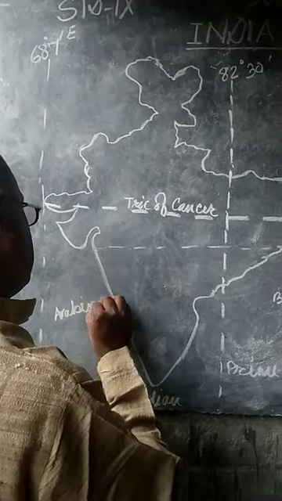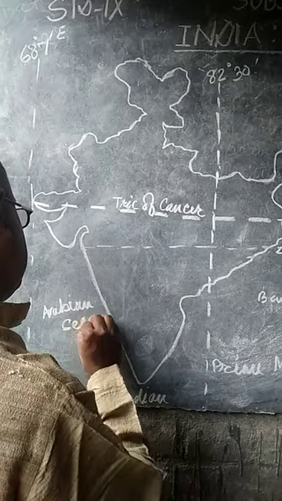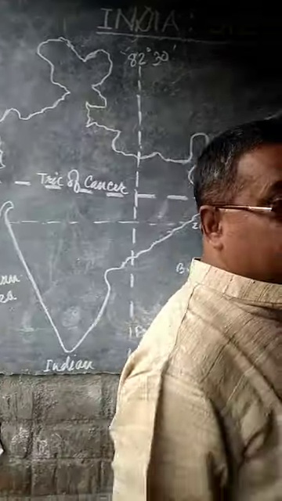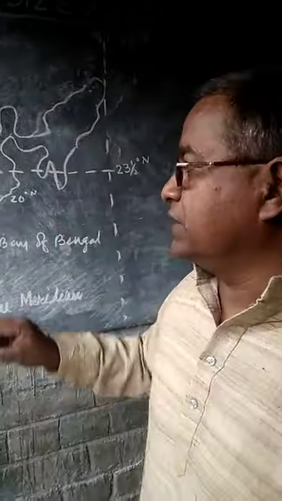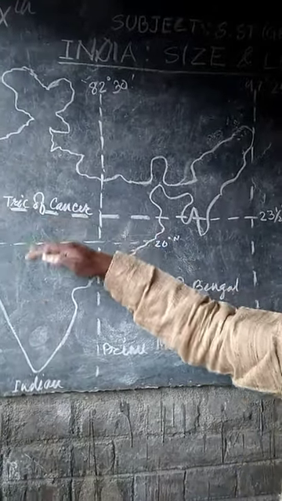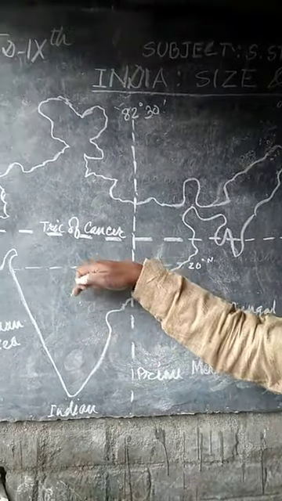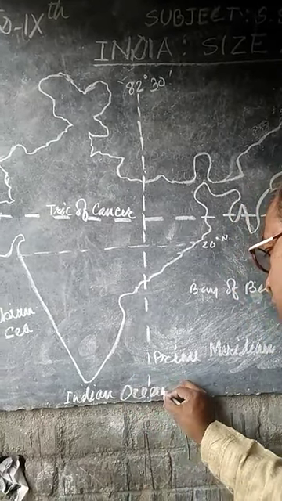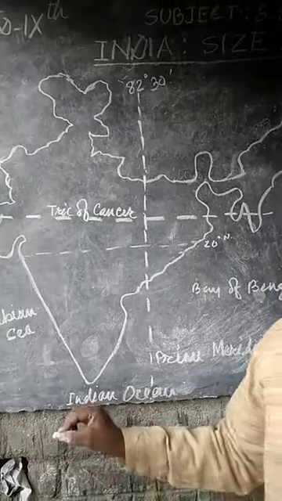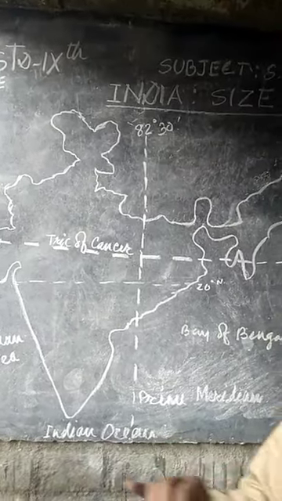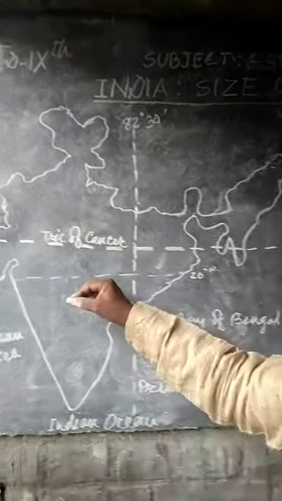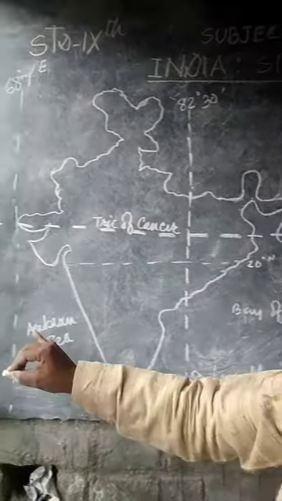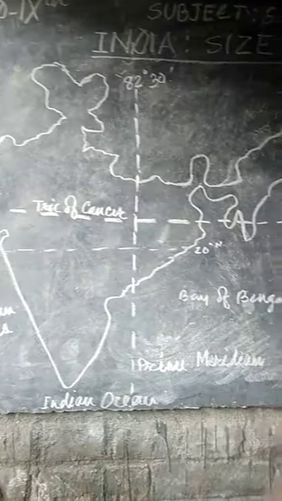Means after 20 degrees, the southern means peninsular part of the country penetrates into the Indian Ocean. And the Indian Ocean is divided by the penetration of southern parts of India into Arabian Sea and Bay of Bengal.